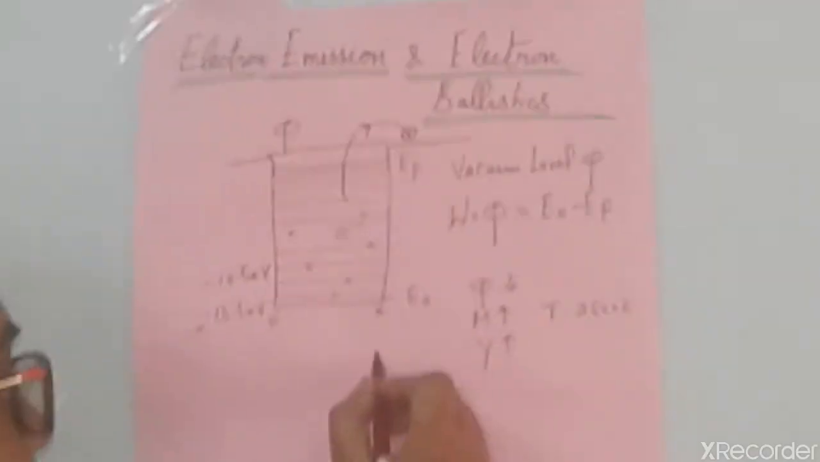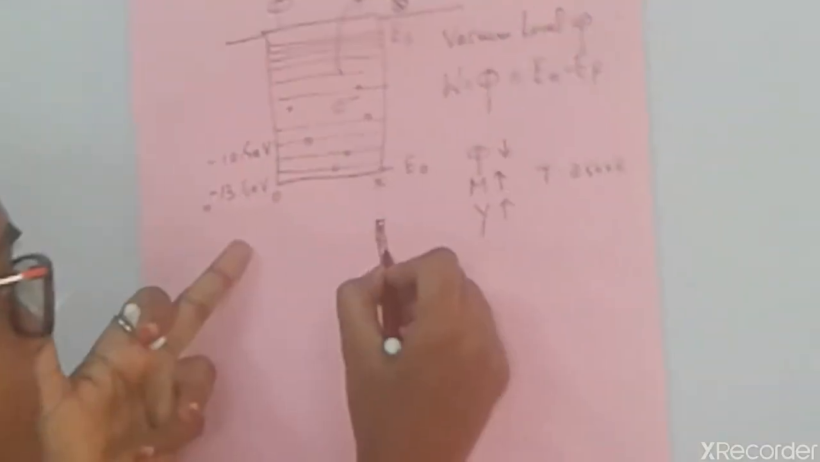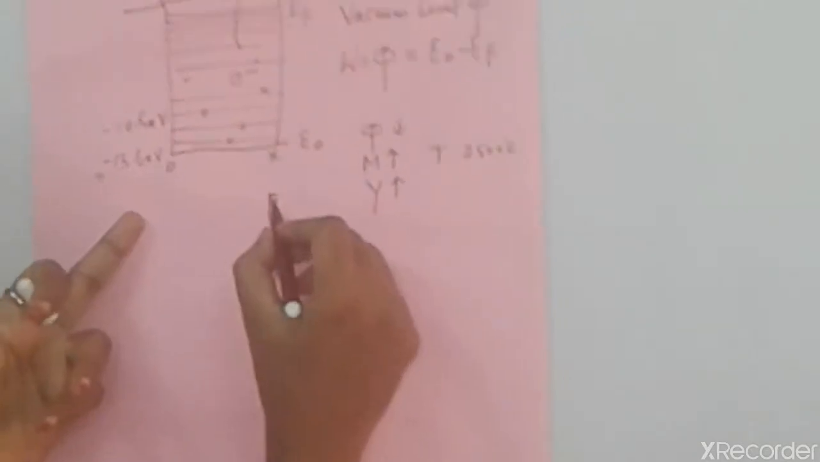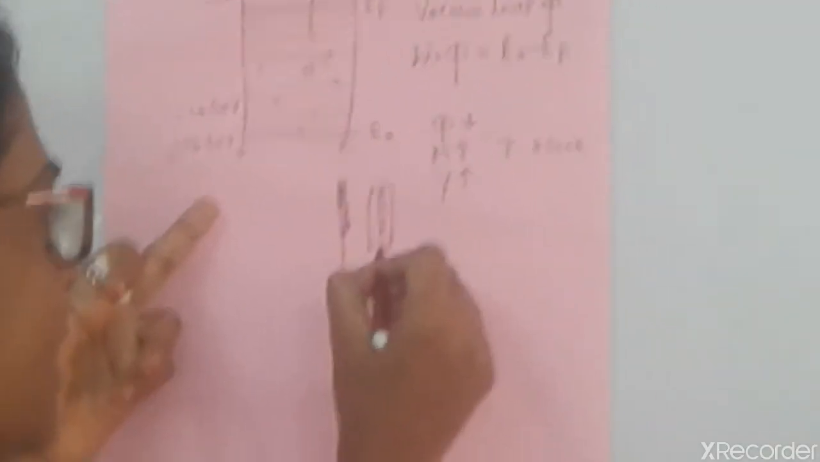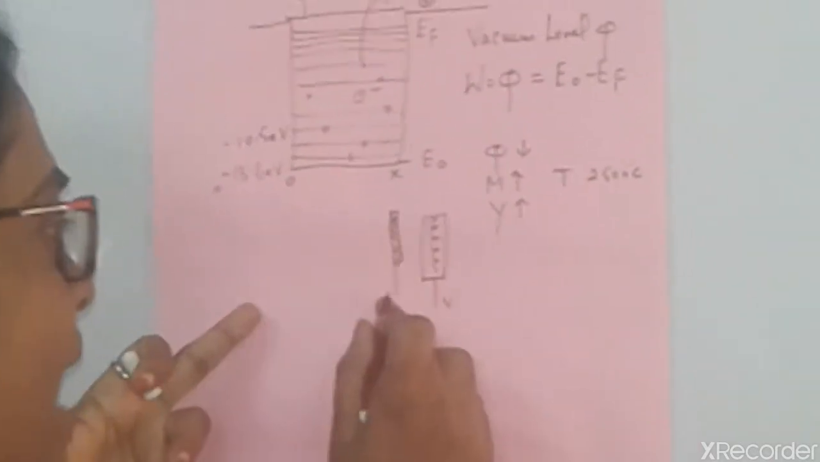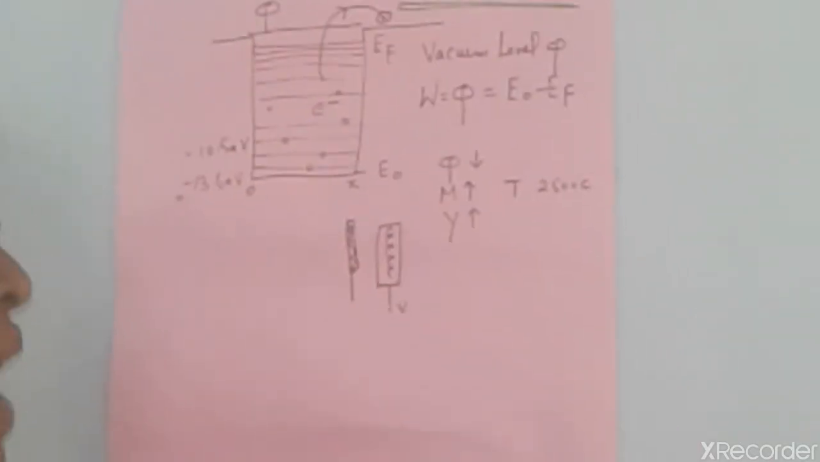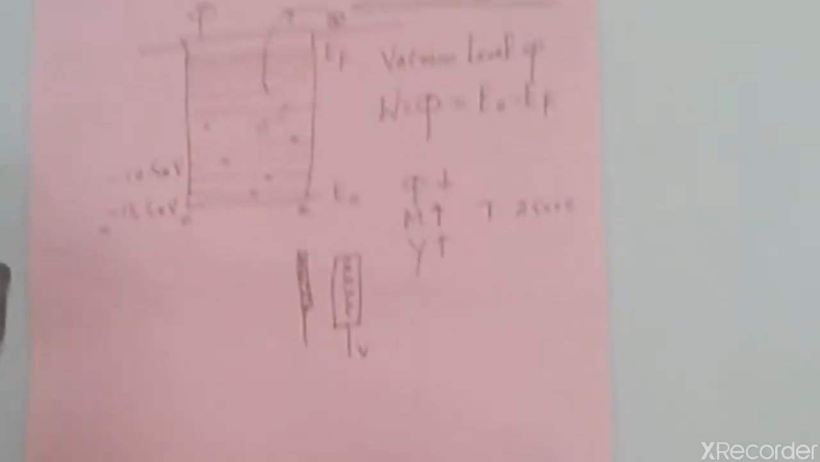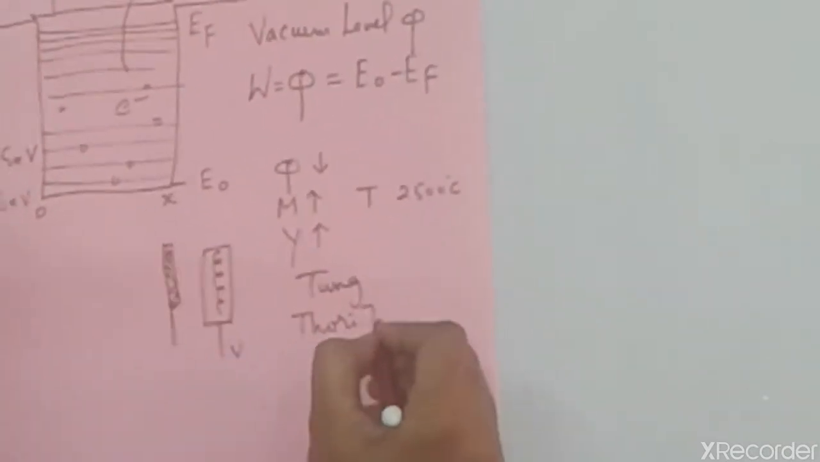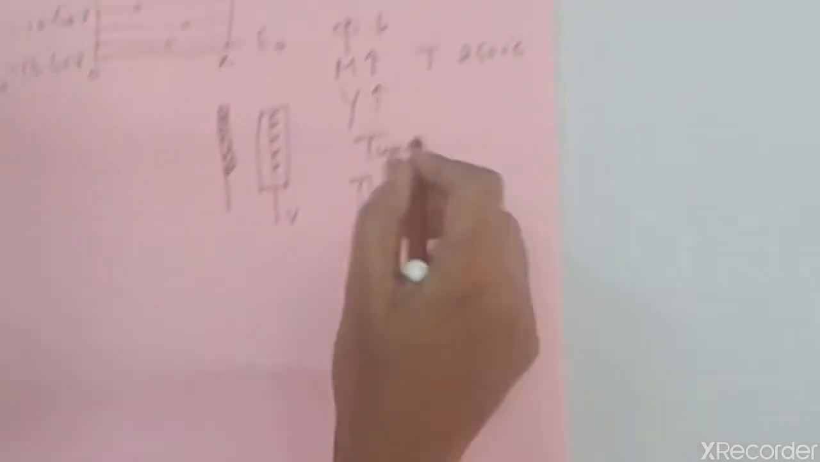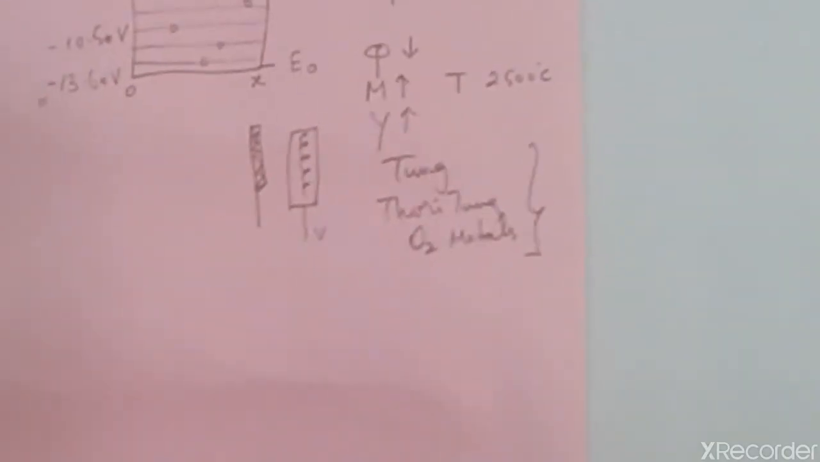And there are different types of thermionic emitters, direct and indirect emitters. Directly we can give the potential or temperature to these emitters, or the emitter can be kept inside a metal, and then this can be given a potential. So these are direct and indirect emitters. The best examples of thermionic emitters are tungsten, thoriated tungsten and oxide coated metals. These are practically available thermionic emitters.